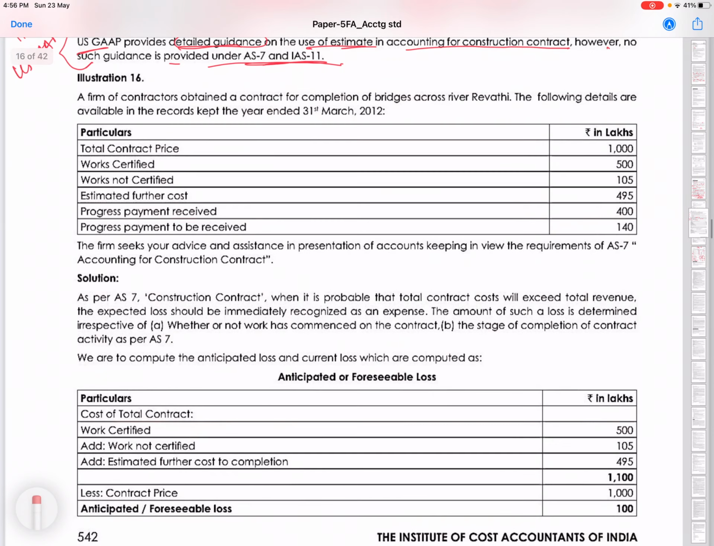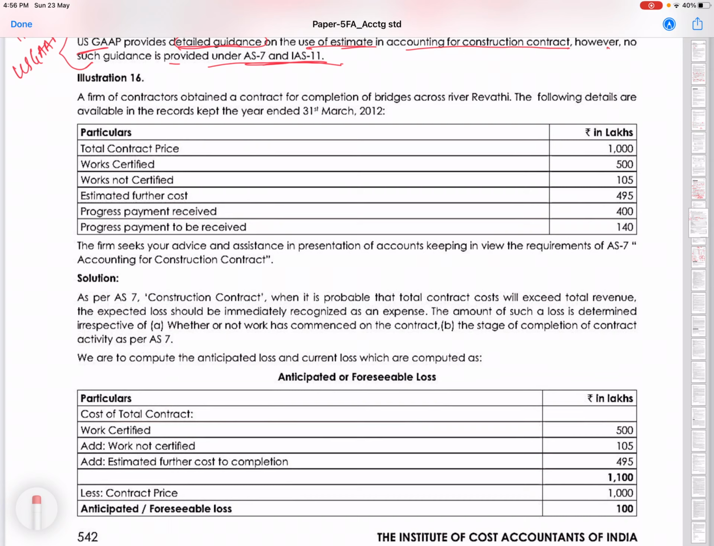Illustration 16, page number 542, study material for financial accounting. We are doing Accounting Standard 7's illustration. A firm of contractors obtained a contract for completion of bridges across river Revati. The following details are available in the records kept for the year ended 31st March 2012.